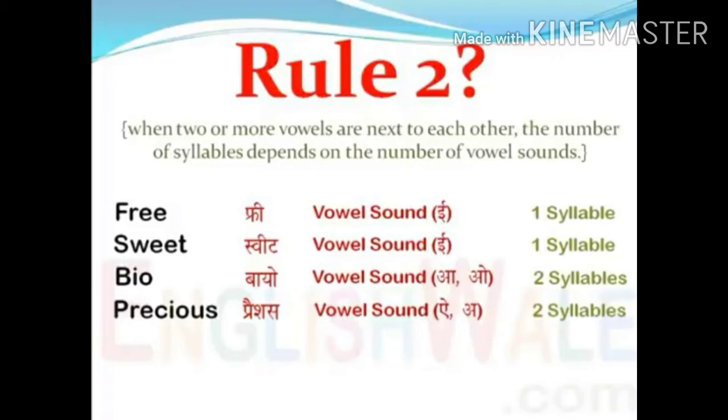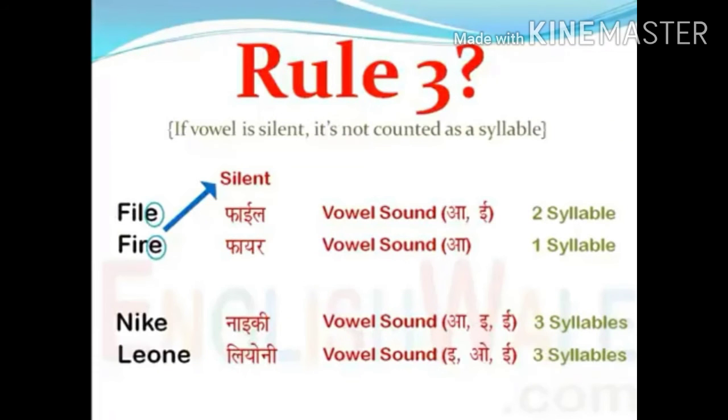coin, C-O-I-N, coin. Coin is having two vowels, O and I, but the two vowels are mixed together. It is giving a sound, oin, coin. So O is the only one vowel sound we can hear. So even though it has two vowels, it has only one syllable. Now let's discuss rule number 3.